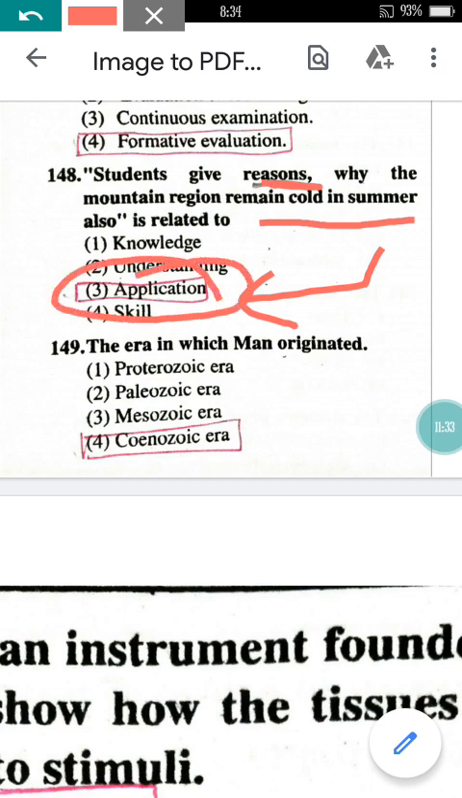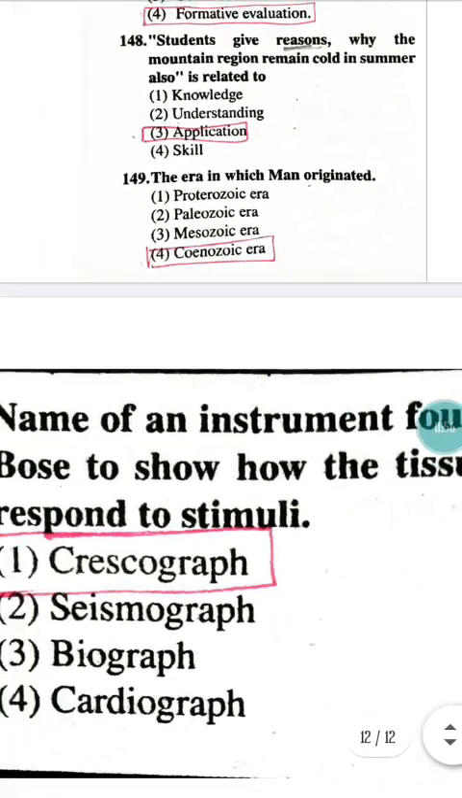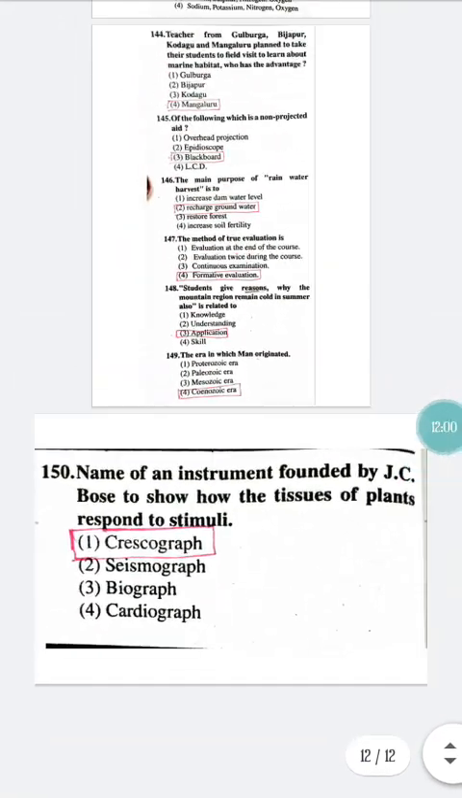Now come to question number 149. The era in which man originated. There have been many eras. You just have to remember in which era what happened. So in the Cenozoic era, man has originated. Just remember this era name, right? Cenozoic era. Now come to question number 150, which is the last question of this video.